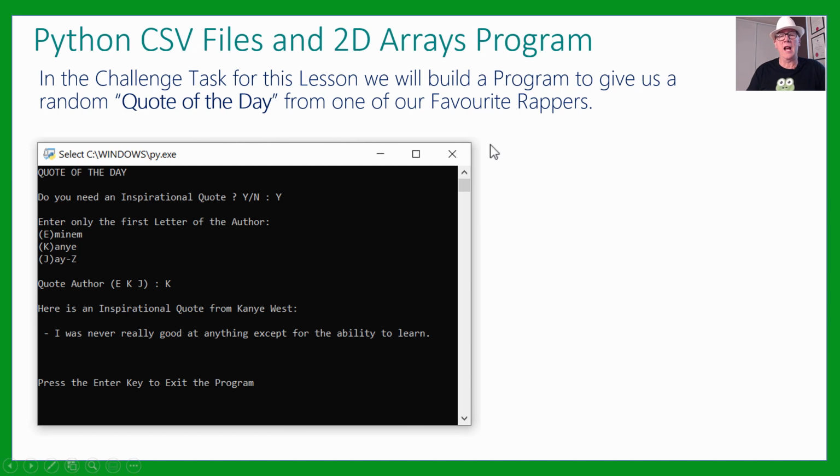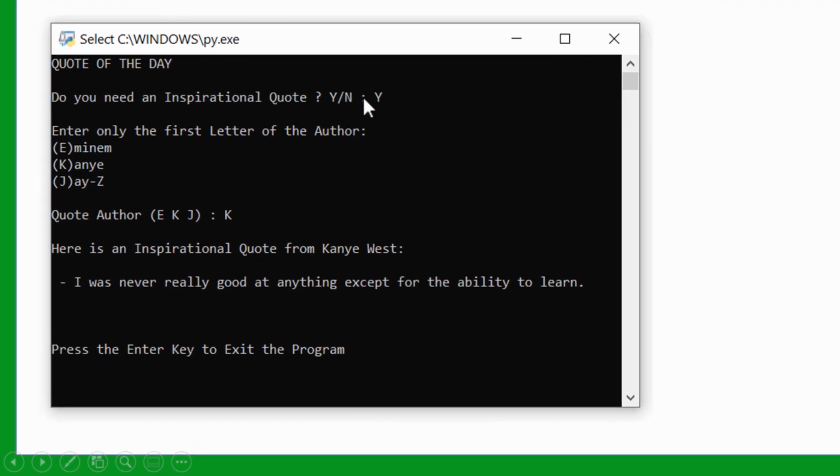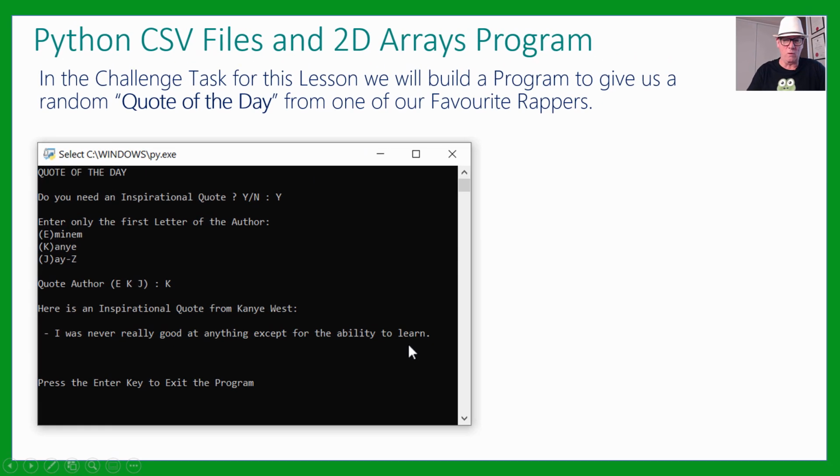We're going to have this quote of the day, and we've just chosen it to be from one of our favorite rappers. So do you need an inspirational quote? So we can have Eminem, Kanye, or Jay-Z. So we've picked Kanye there: "I was never really good at anything except for the ability to learn." Yeah, that's a cool quote.